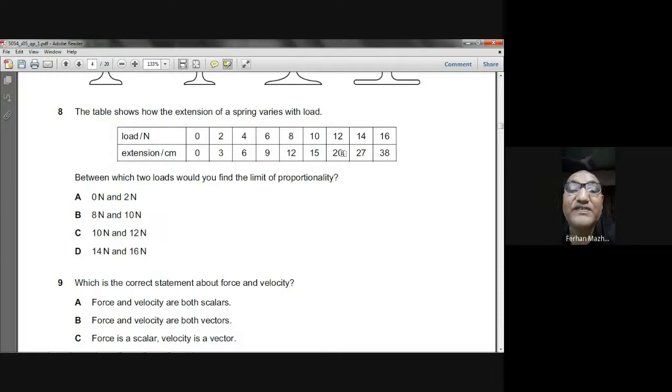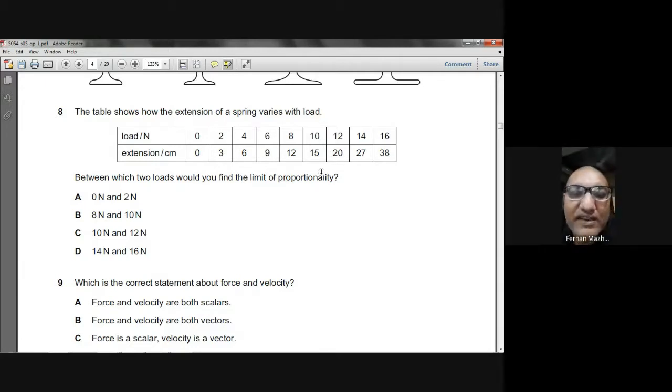You see, all of a sudden, the increase in the extension is no more proportional to the increase in the load. Before this point, the increase was always 3 centimeters for every increase of 2 Newton in the load.